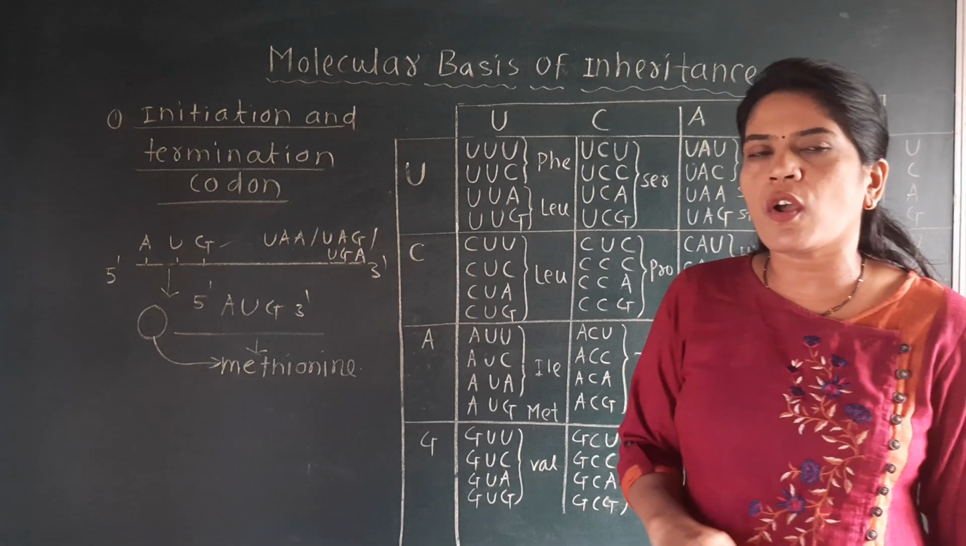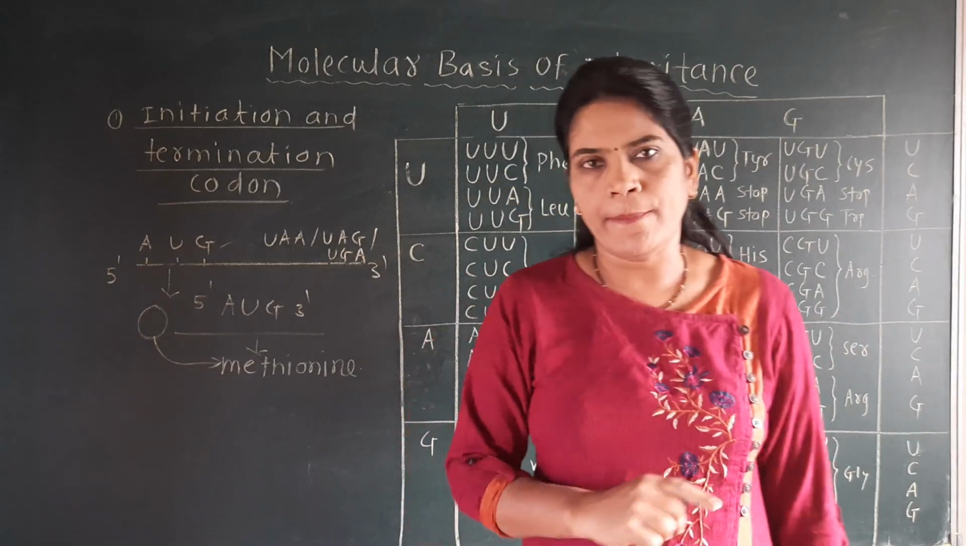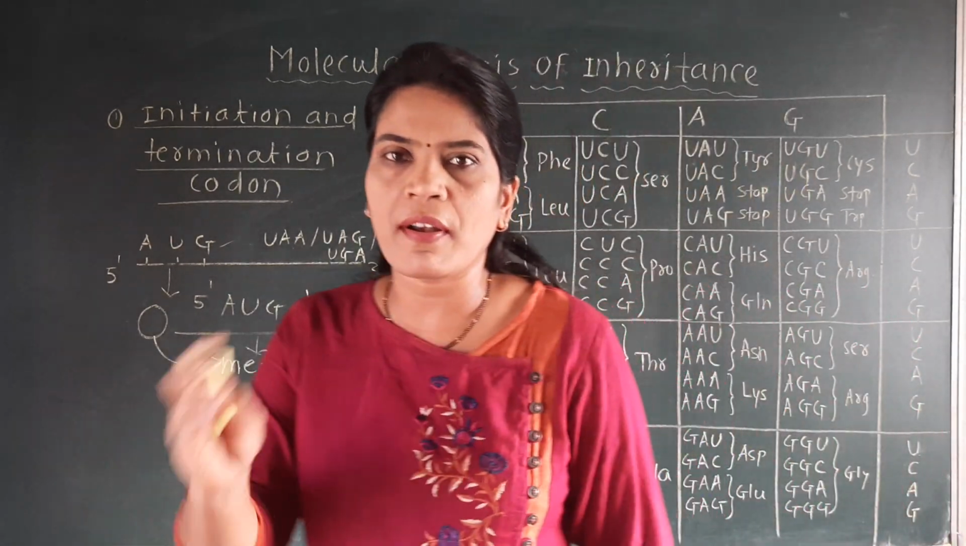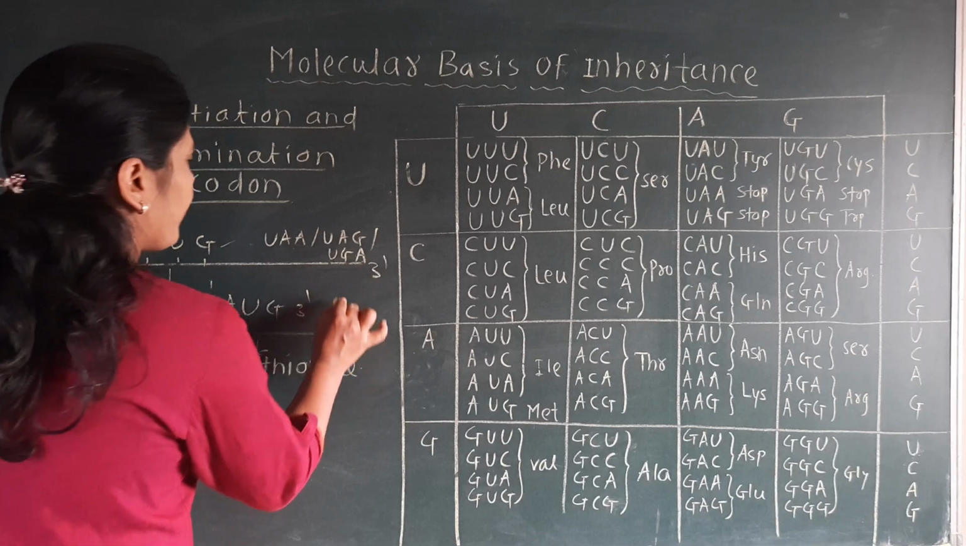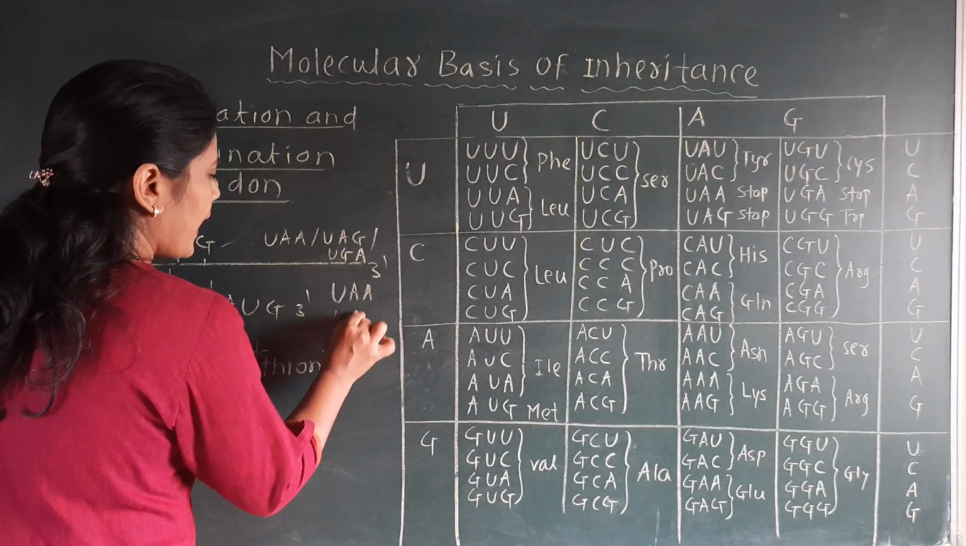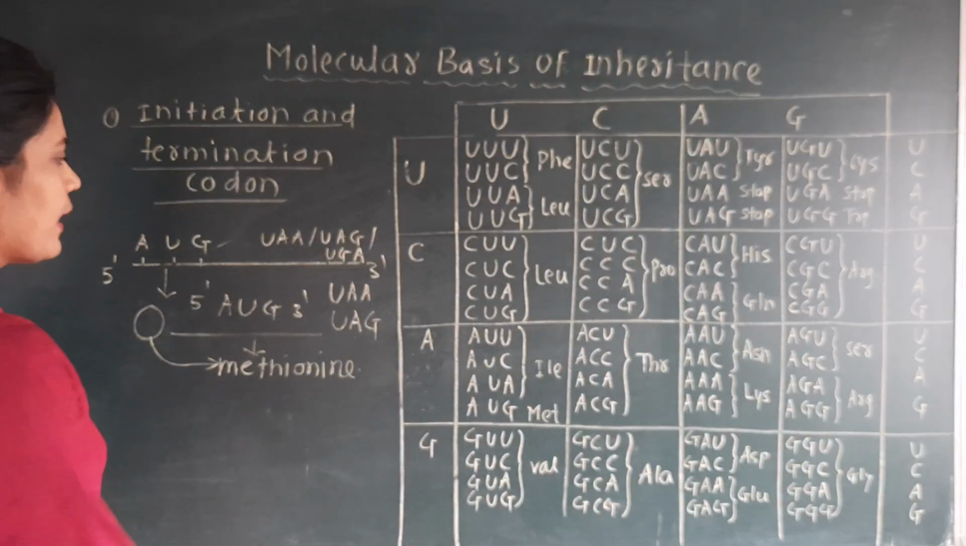These are the 3 codons: UAA, UAG and UGA. I will write them separately. See here, UAA. Okay, then UA is A, you have to remove only A and write G there, and then what?